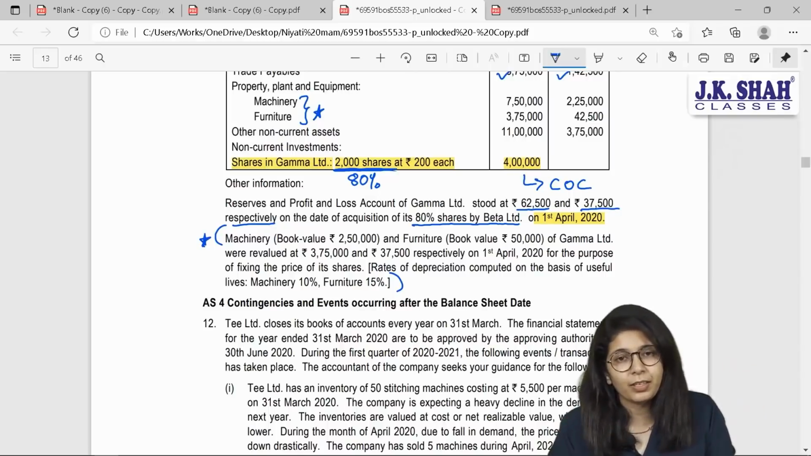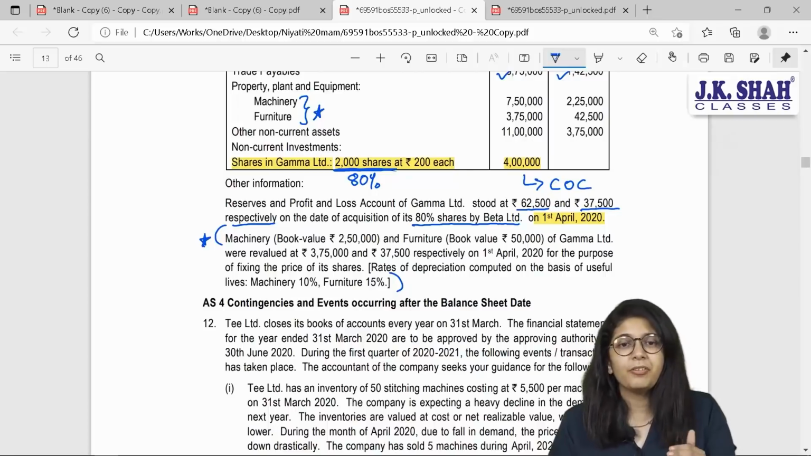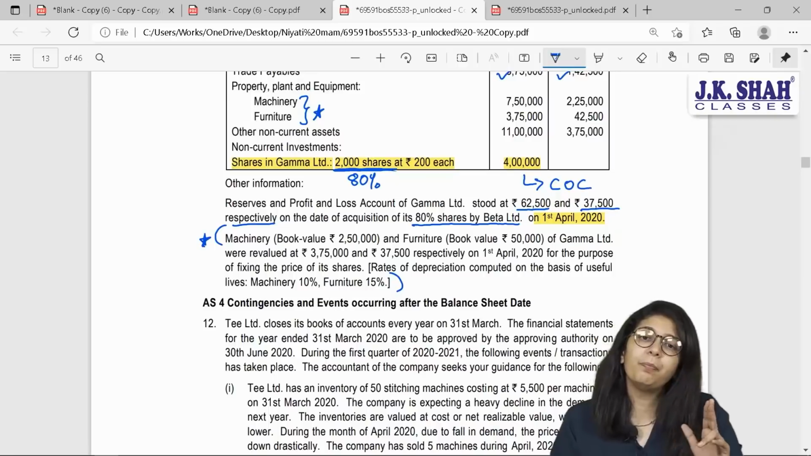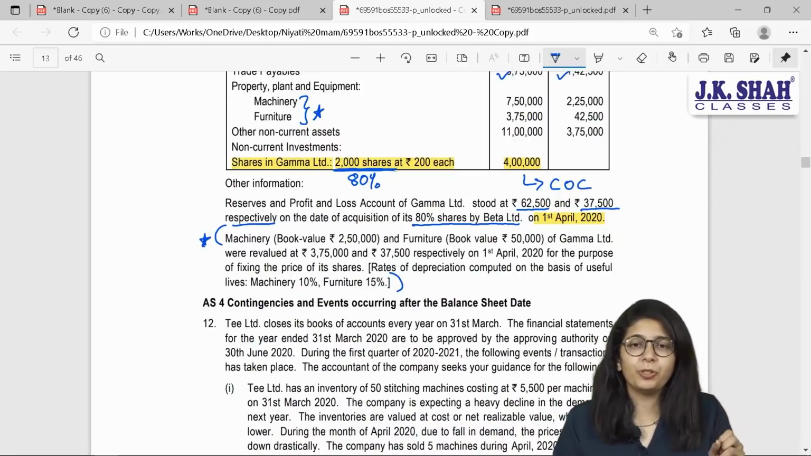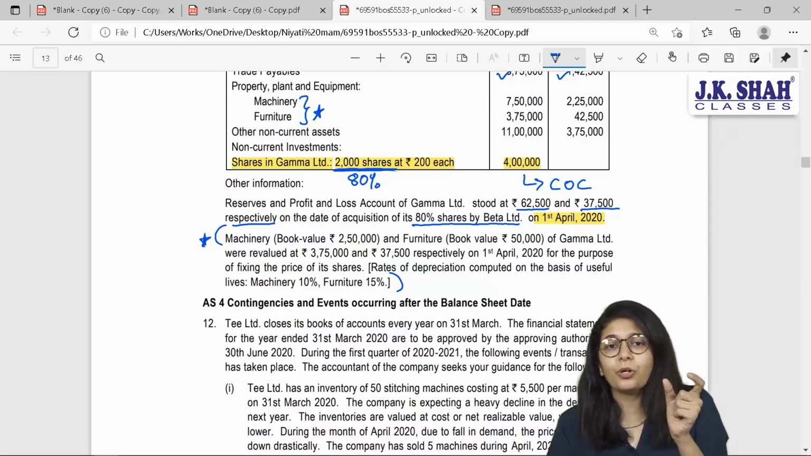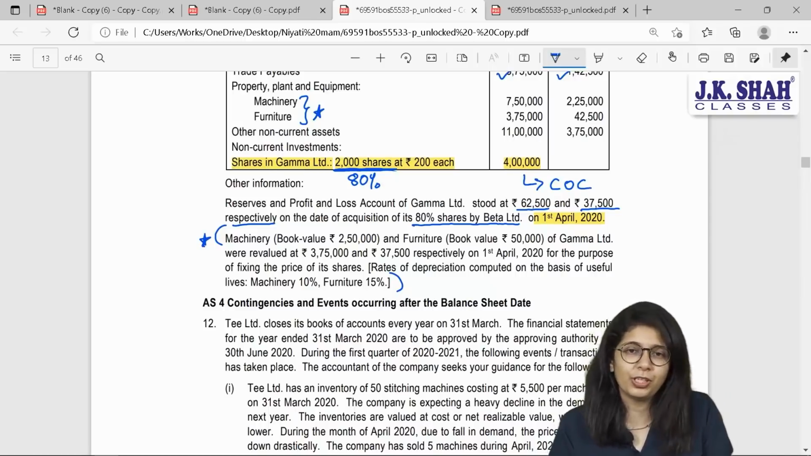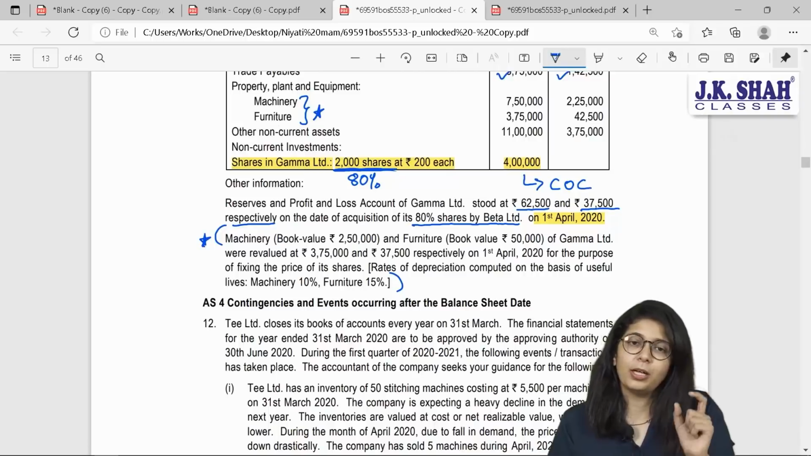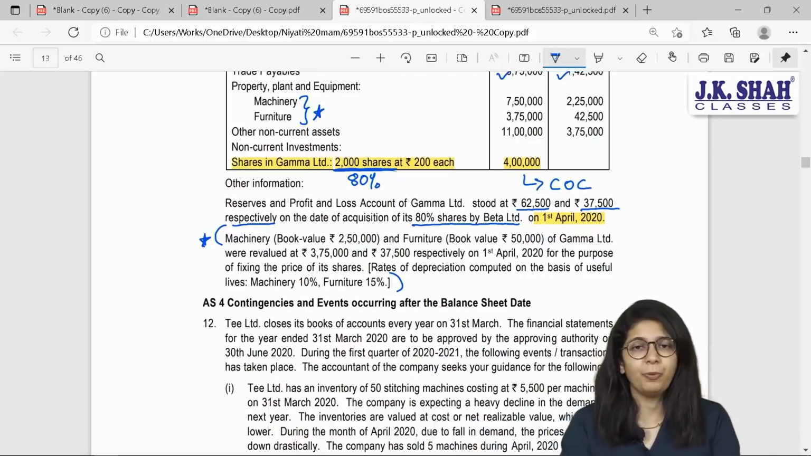This will give rise to revaluation reserve, and this reserve was created before the shares were purchased. How do we know? Because it has been mentioned that this has been valued in order to fix the price of the shares purchased. So, a complete revaluation reserve shall be pre-profit.